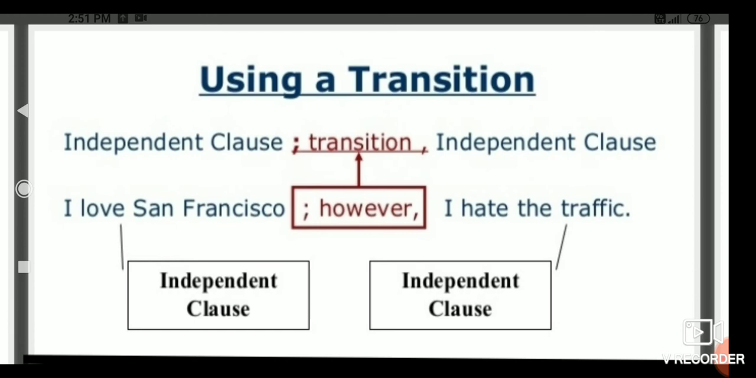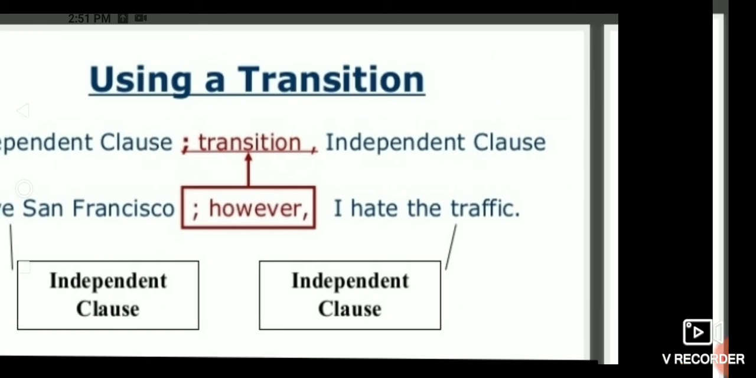Now, the next way of forming a compound sentence is using a transition. Like, "I love San Francisco, however I hate the traffic." Here "however" is used as a transition which is joining two independent clauses. So it is also known as compound sentence formation by using a transition.